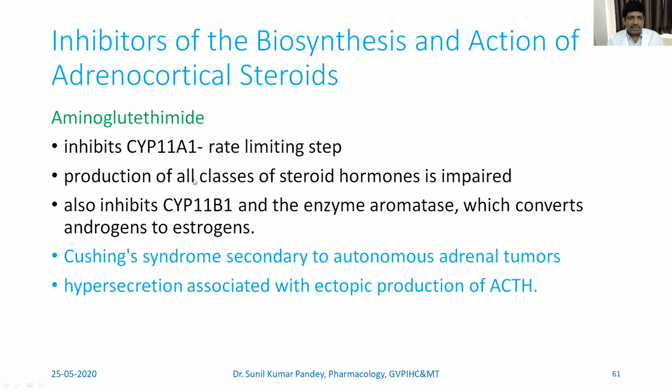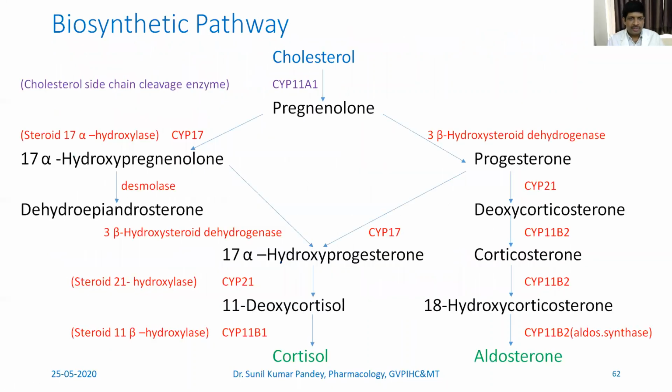So the production of all classes of steroid hormone is impaired. All are impaired. It also inhibits CYP11B1 and the enzyme aromatase, which converts androgen to estrogen. That is also inhibited. It is given in Cushing syndrome secondary to an autonomous adrenal tumor, and also in case of hypersecretion associated with ectopic production of ACTH. So this is the enzyme which is inhibited by aminoglutethimide.